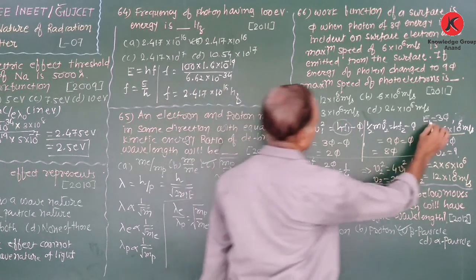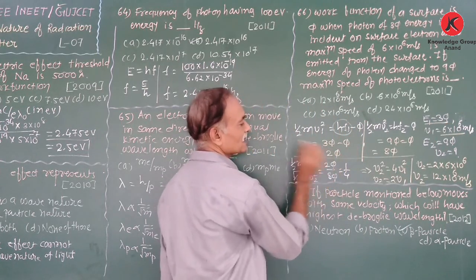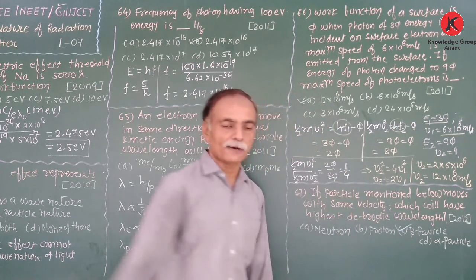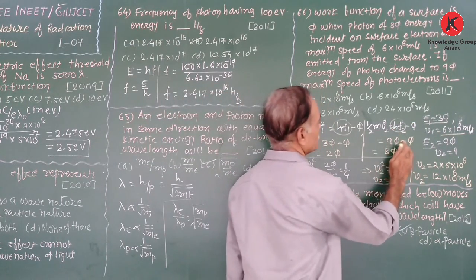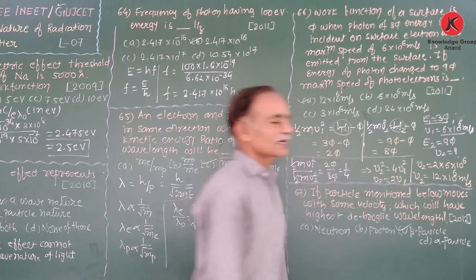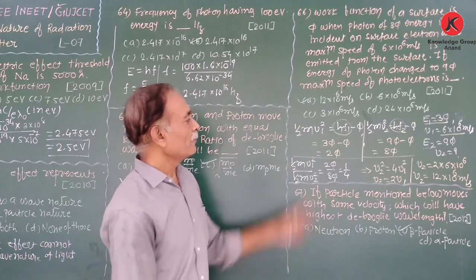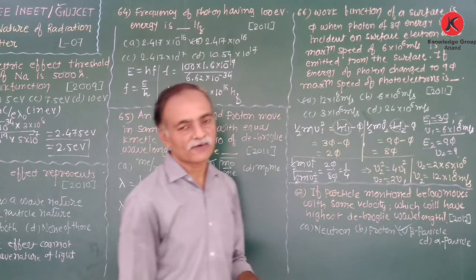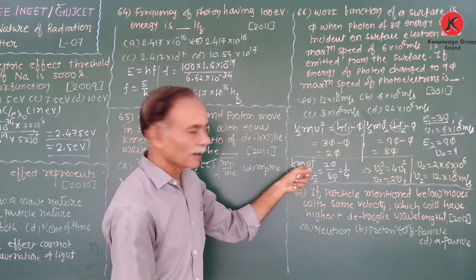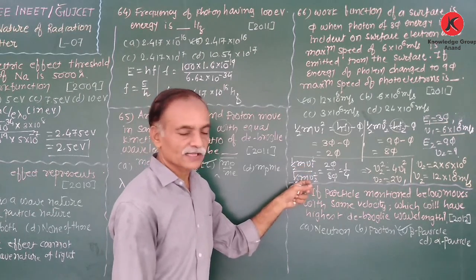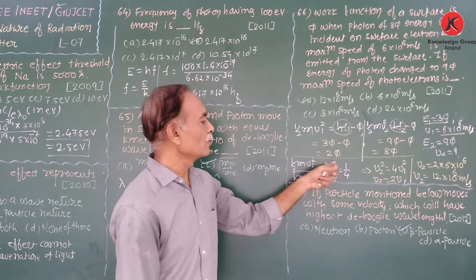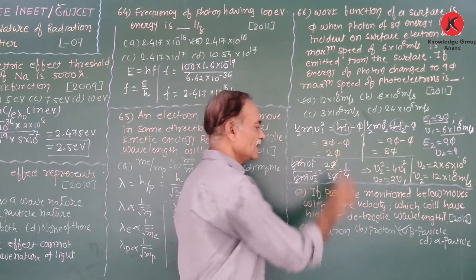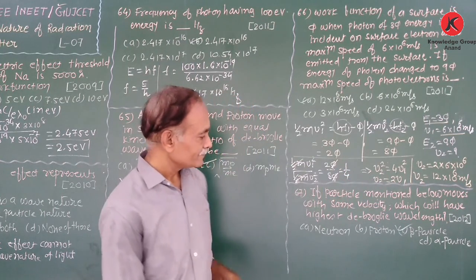h f1 is given as 3 phi, so 3 phi minus phi is 2 phi. Here h f2 is given as 9 phi, and 9 phi minus phi is equal to 8 phi. Therefore, half m v1 square is equal to 2 phi, half m v2 square is equal to 8 phi. Now we take the ratio of kinetic energy in the first case to the kinetic energy in the second case: 2 phi upon 8 phi, half m cancels, phi cancels, so 1 by 4 is remaining.